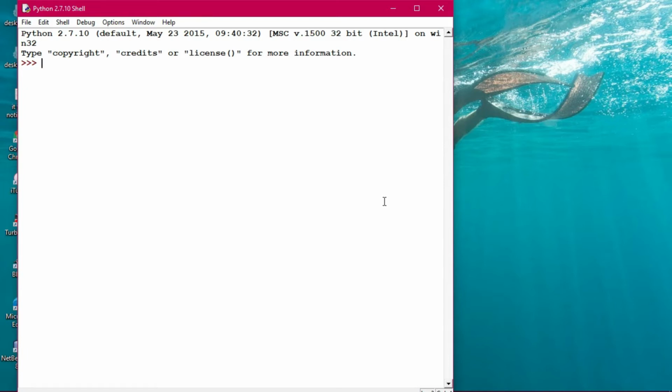So what I'm doing: print, and within brackets range(1, 5), and then closing the bracket. So what is coming out here, can you see? 1 2 3 4 is coming, fine.